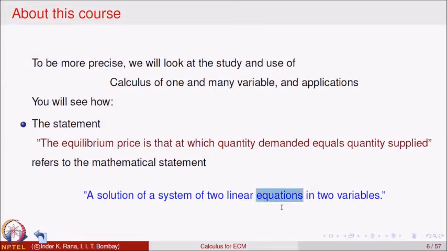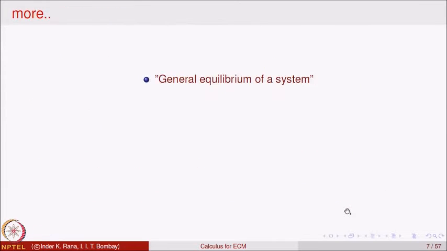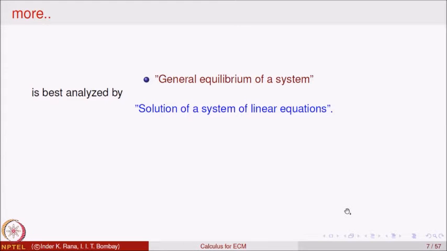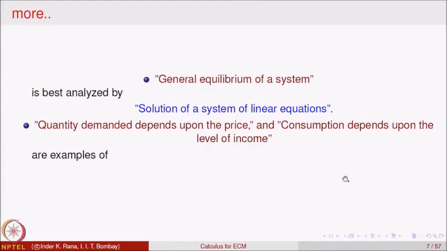Another problem that you can look up is the following, say general equilibrium of a system. What does that mean? Mathematically this is analyzed by solving a system of linear equations. So, this goes in the subject of applications of linear algebra to economic models. For example, there could be quantity demanded depends on the price and the consumption depends upon the level of income.